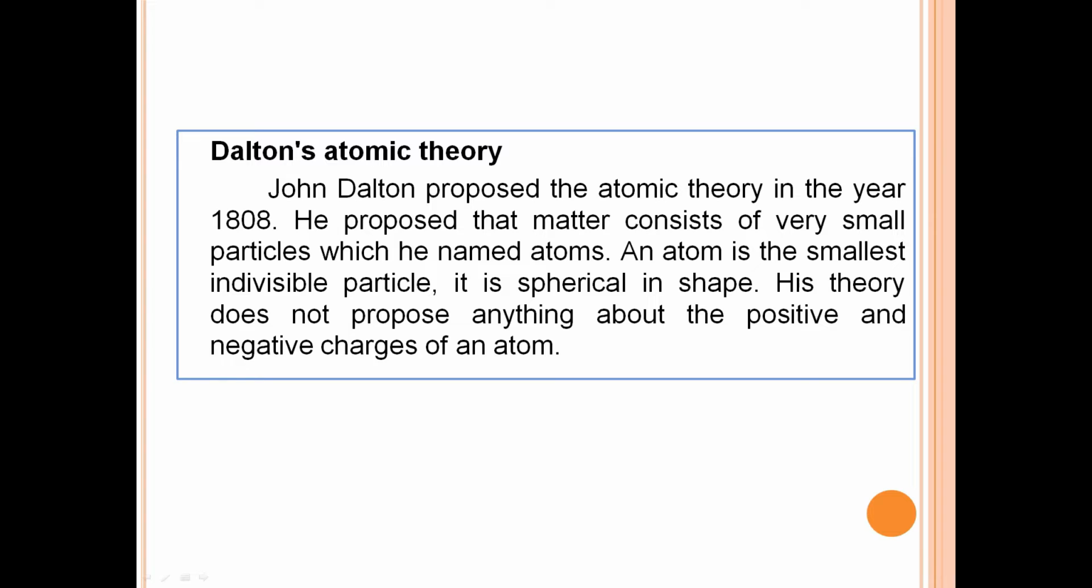Dalton's atomic theory. John Dalton proposed the atomic theory in the year 1808. He proposed that matter consists of very small particles which he named atoms. An atom is the smallest indivisible particle. It is spherical in shape. His theory does not propose anything about the positive and negative charges of an atom.